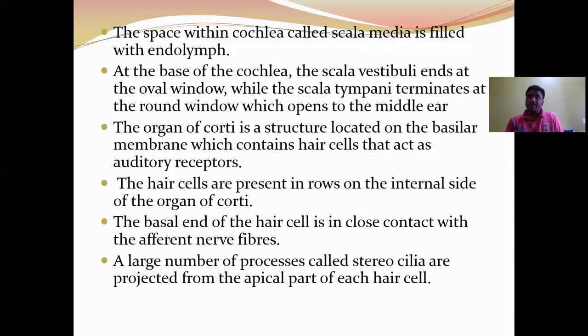The organ of Corti is the structure located on the basilar membrane, which contains hair cells that act as auditory receptors. There is a sensory ridge present over the basilar membrane, called the organ of Corti. The organ of Corti is composed of two types of cells, sensory hair cells and supporting cells.